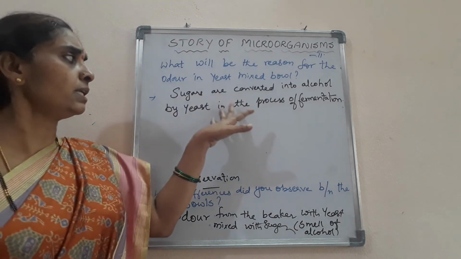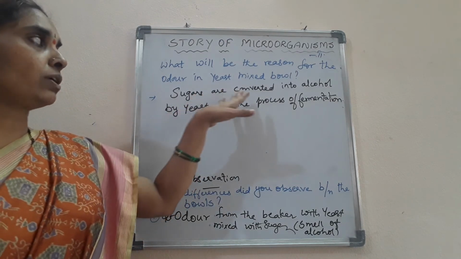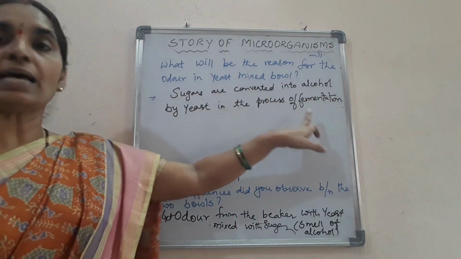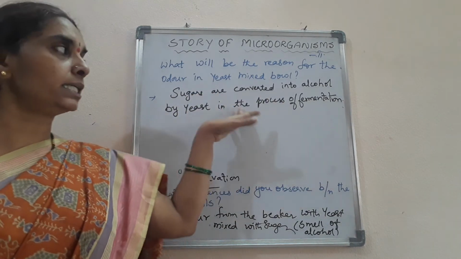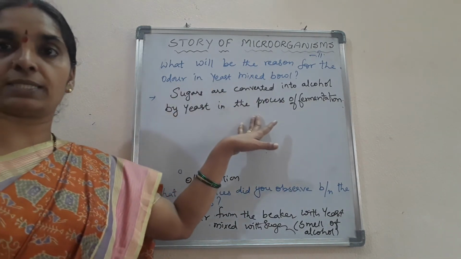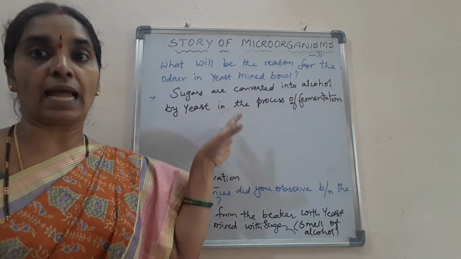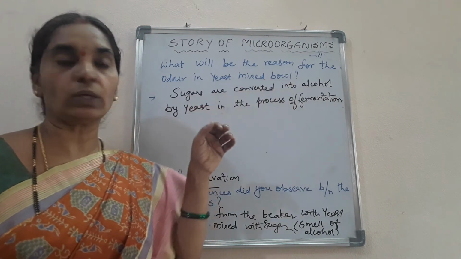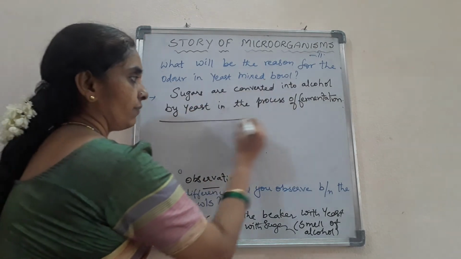Is it clear, children? The process of conversion of sugars into alcohol is called fermentation. You know it, isn't it? So this has taken place. All the sugars, normally when added with the yeast, convert into alcohol. Okay, children? So that is the answer for this question.